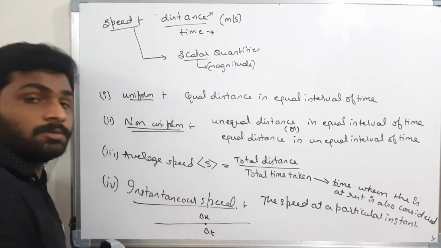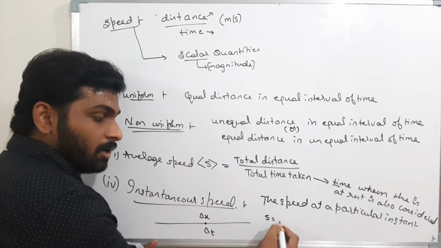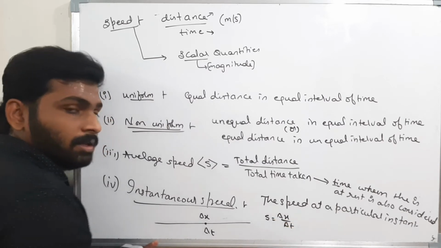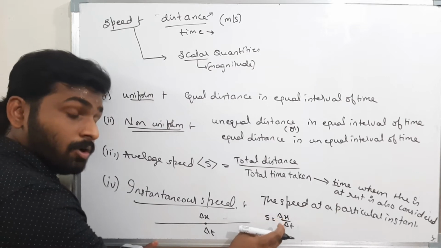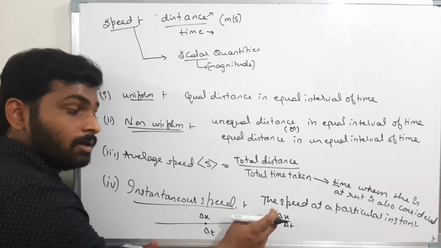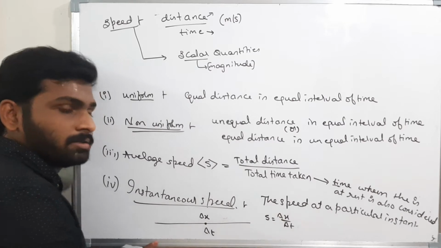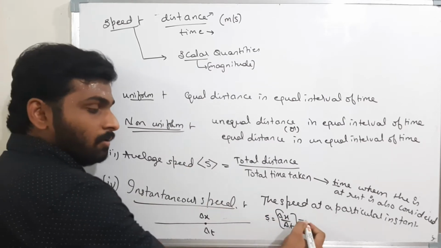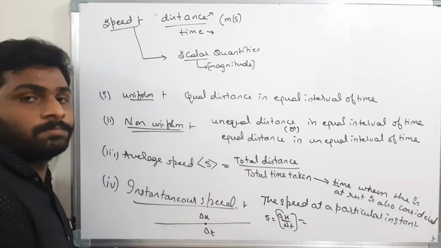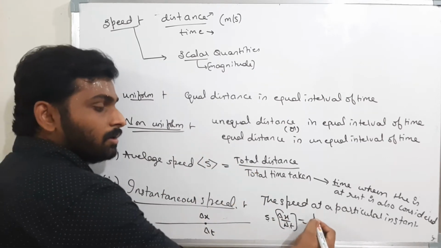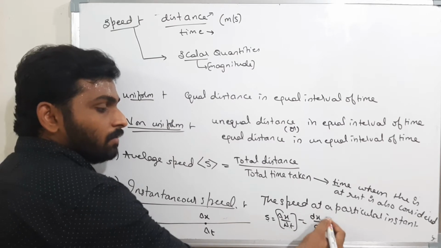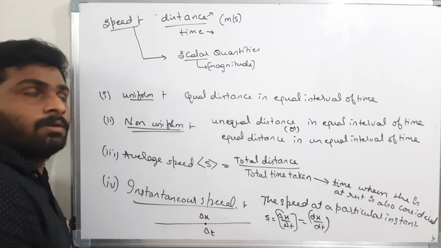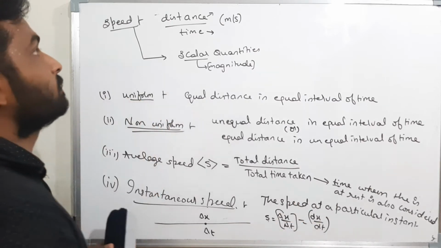Now what is instantaneous speed? The instantaneous speed I will get as delta x by delta t. That means a small interval of distance, small interval of time, and in that time interval the body covered a small distance delta x. If I find delta x by delta t, I will get the instantaneous speed. When this delta x is very small, then I can assume it as dx. Therefore, if I find dx by dt, then I will get the instantaneous speed, where x is the distance. Okay, this is speed.